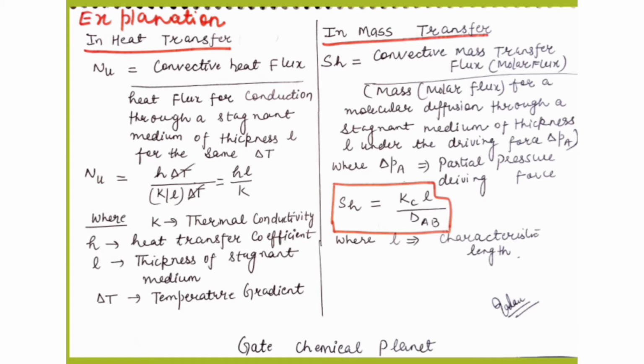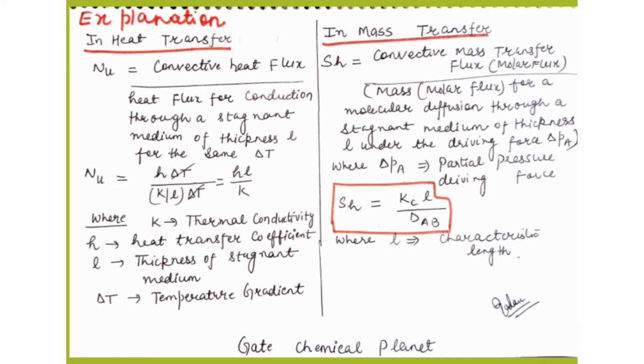Here more explanation is given, in case students are not getting the answer, on how to calculate the Nusselt number for heat transfer and the Sherwood number for mass transfer. I have given some detailed explanation here. The Nusselt number is equal to the convective heat flux divided by the heat flux for conduction through a stagnant medium of thickness L for the same temperature difference.